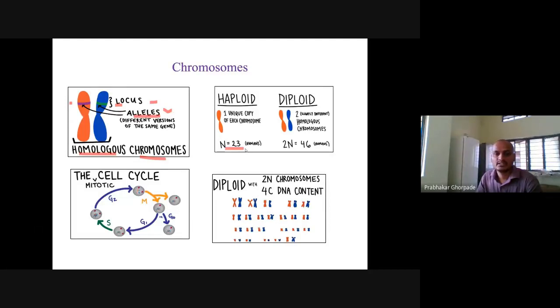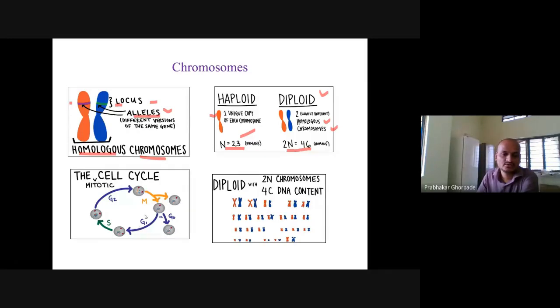Haploid: n is equal to 23, one unique copy of each chromosome. Diploid cells contain two homologous copies of the chromosomes, so 2n, a total of 46 chromosomes if you count individually, and if you count in pairs, half of that is 23 pairs of chromosomes.